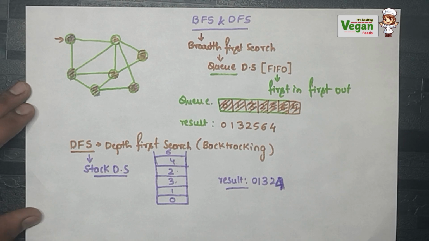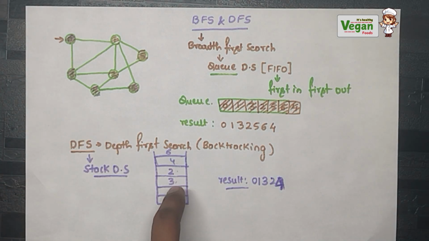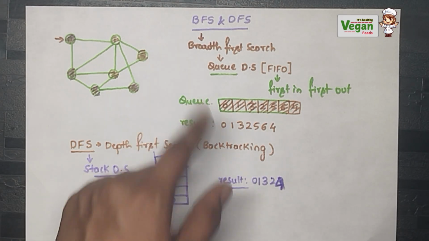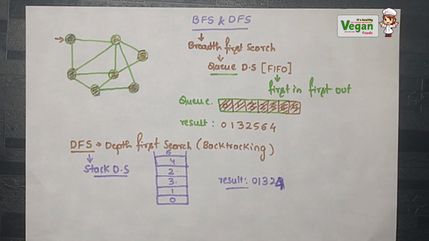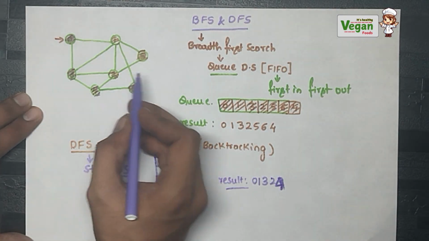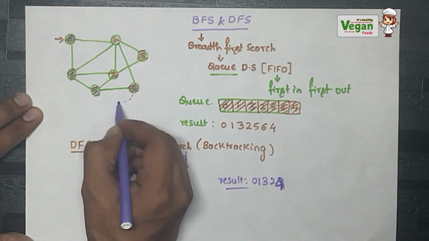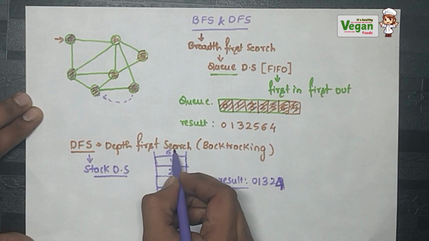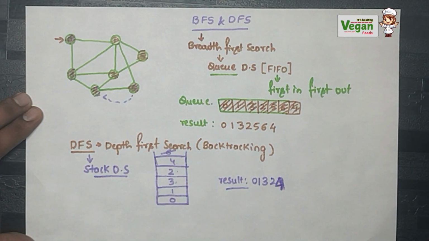Now the process stops when the stack is empty. My stack is not empty because the fifth node is not traversed till now. What I must do? From 6 I can't go to fifth node. So I will be backtracking. From 6 I will go backtrack to 4. So 6 will be popped out from my stack. So here 6 will be written.